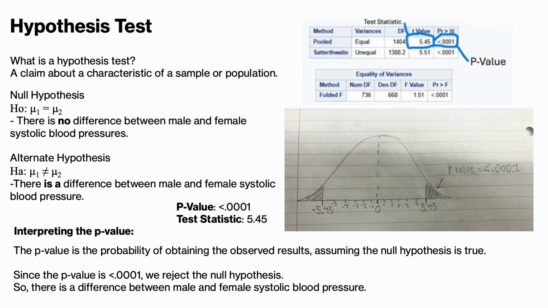And pretty much how we came to that conclusion was looking at our p-value and our test statistic. When interpreting, the p-value is the probability of obtaining the observed results, assuming the null hypothesis is true. So if your p-value is high, that means that the probability of the null being true was high. Since our p-value was so low, we ended up rejecting our null hypothesis, which showed that there was a difference between male and female systolic blood pressures.